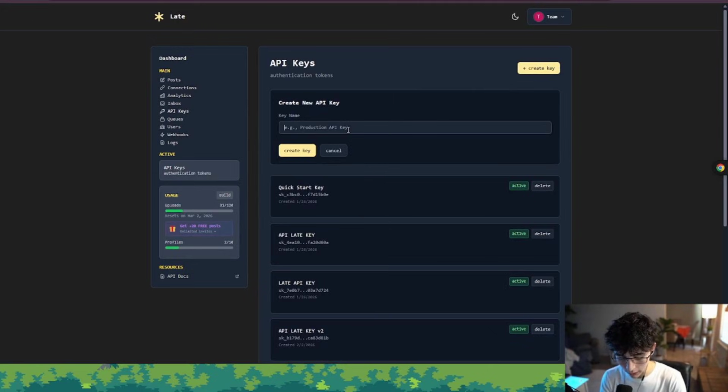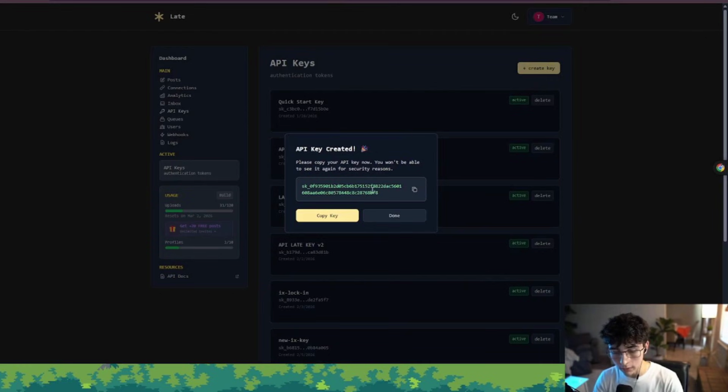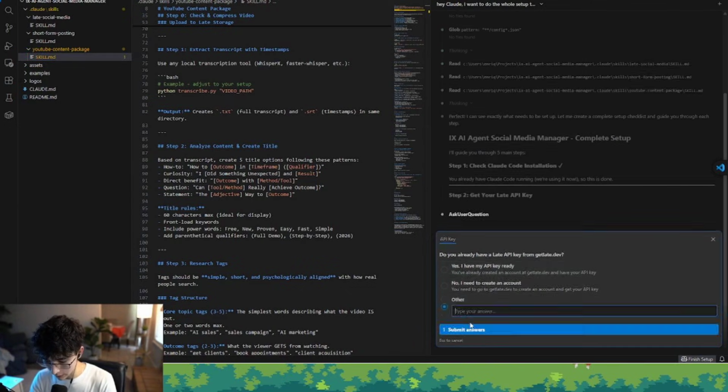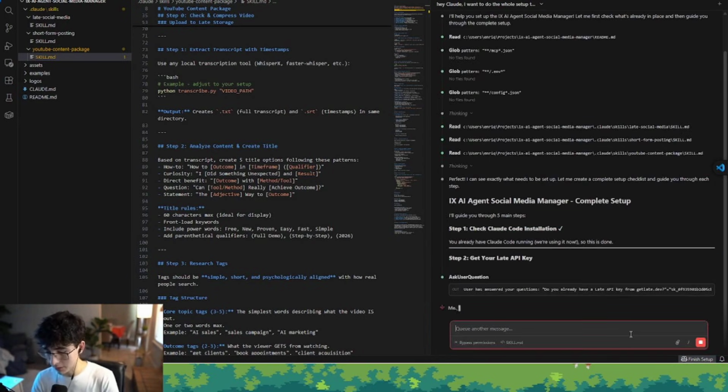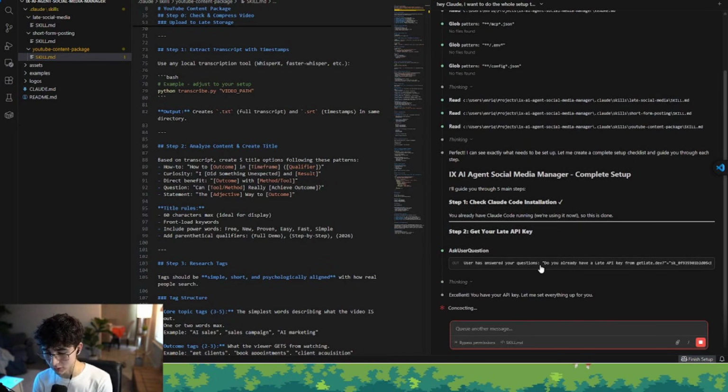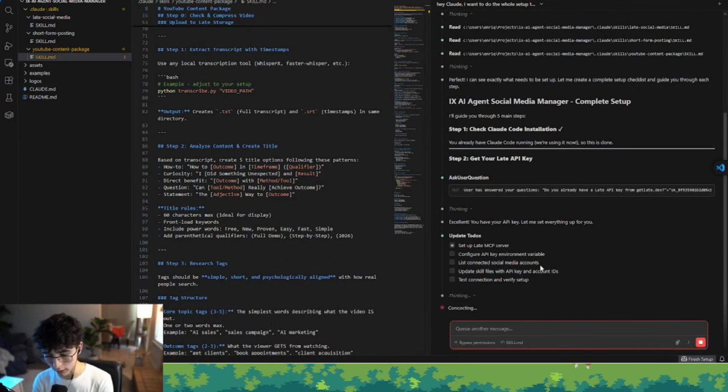So I'm going to create one API key. I'm going to copy the key, and go back into the chat that I had with Claude and click, yes, I have my API key ready. But I think I'm going to click on other. Here's my API key. And I know I'm exposing my API key. I will delete it at the end of the video, but this is just the example so you guys can see clearly how I'm doing it.